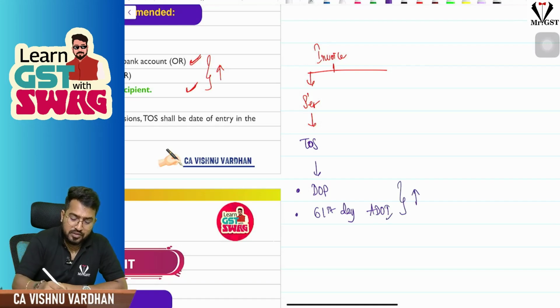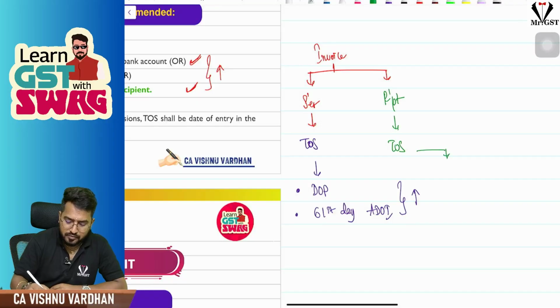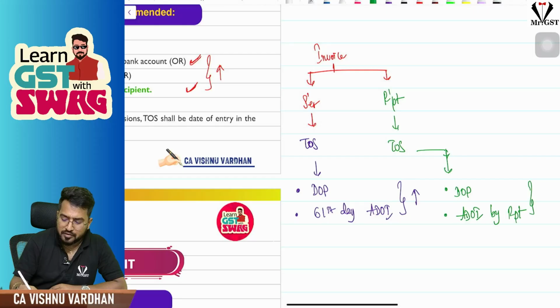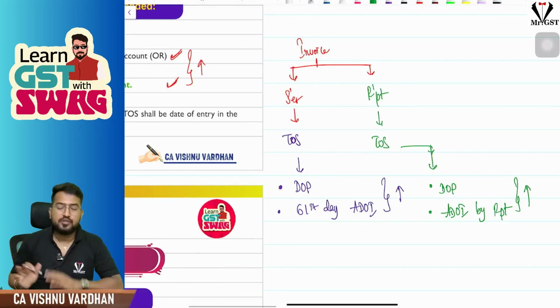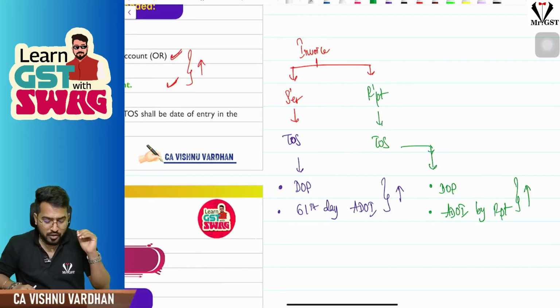No, sir, invoice is raised by the recipient himself. So recipient himself. Then what is the time of supply? The time of supply will be date of payment or actual date of invoice by recipient, whichever is earlier. Simple. So this will be the time of supply. Okay, hope it is clear for you. Please be careful with this.